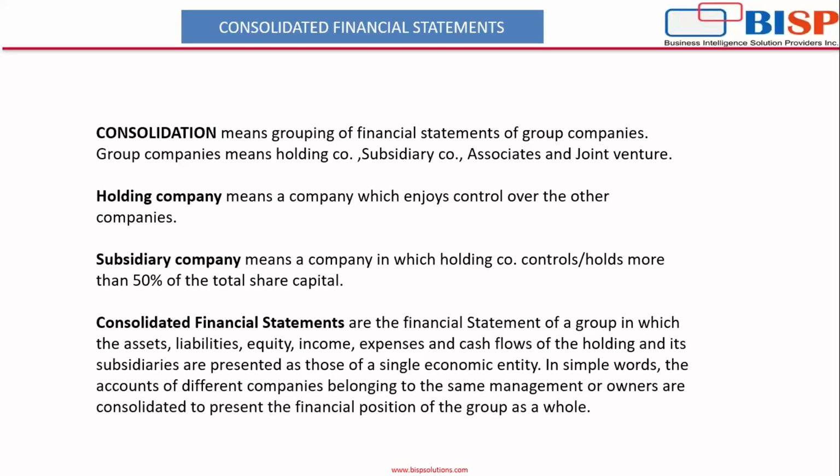Now, what is holding company and what is subsidiary company? Holding company means a company which enjoys control over the other companies. Now, what is subsidiary company? It means a company in which the holding company controls or holds more than 50% of the total share capital. That means if the parent company owns a significant stake in another company, the latter company is called the subsidiary company. Now, what are the consolidated financial statements?